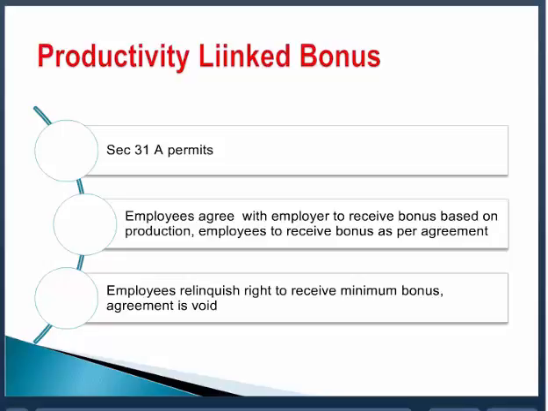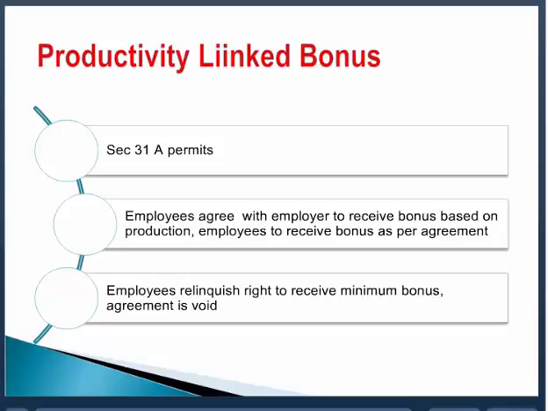Therefore section 31A says the employees have made a contract or settlement with the employer, and under this settlement or agreement, there is a provision that the employer will pay the annual bonus linked with production and productivity. Instead of paying on the basis of the profit, the employer will pay on the basis of the productivity and the production.